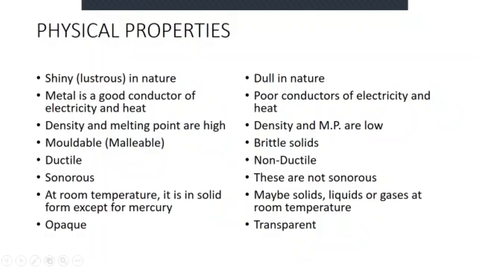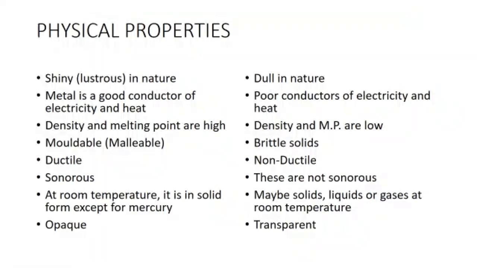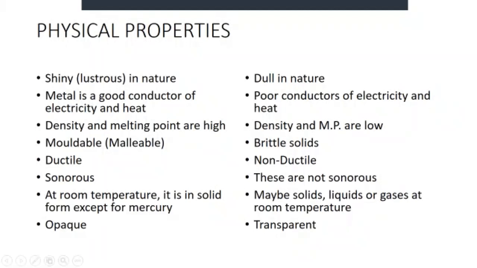Density and melting point of metals are very high because they are very tough, but the density and melting point of non-metals is very low. You can see many gases are in gaseous form only. Even if you are going to liquefy them, it will take time. When we apply pressure or very low temperature, they remain in this form, otherwise they are gaseous only. So their melting and boiling points are very low, while metals have very high melting points.